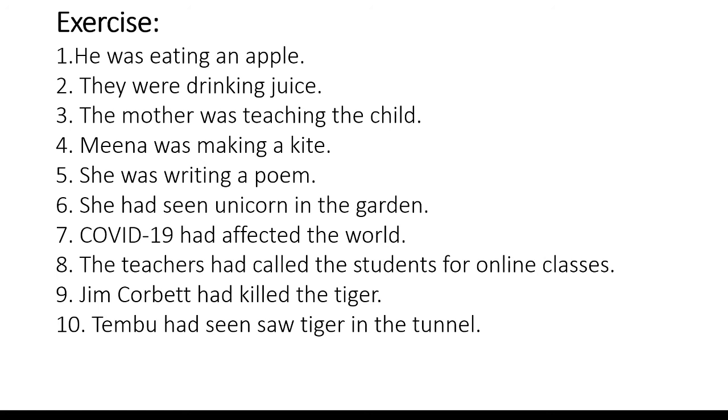The next example is Tembu had seen tiger in the tunnel. Here in this sentence, Tembu is the subject, had seen is the verb, tiger in the tunnel is an object. So the answer of this sentence is tiger in the tunnel had been seen by Tembu. Students, in this sentence the word saw is wrongly written, so please omit it and read the sentence as Tembu had seen tiger in the tunnel. So omitting this saw, the answer will be tiger in the tunnel had been seen by Tembu.